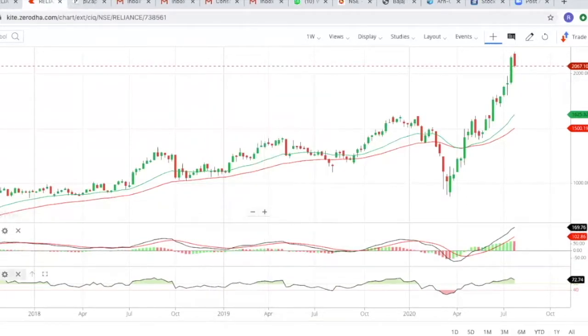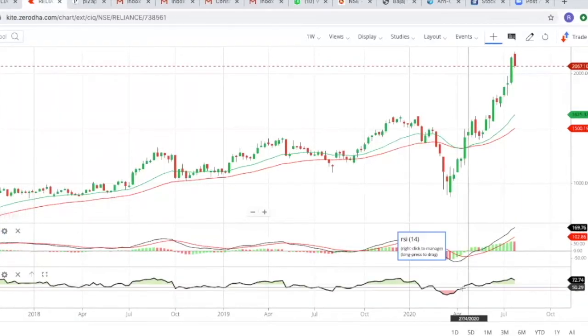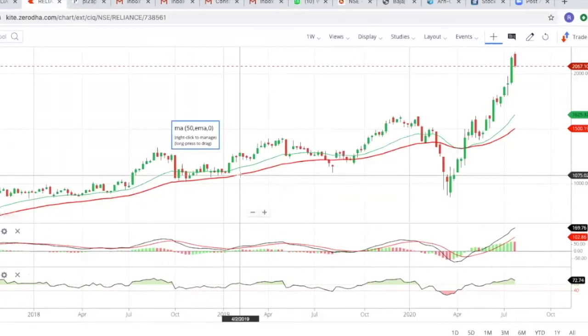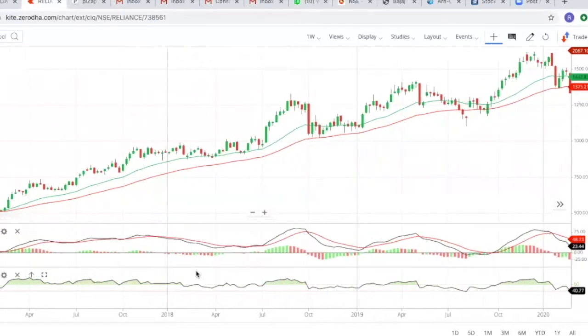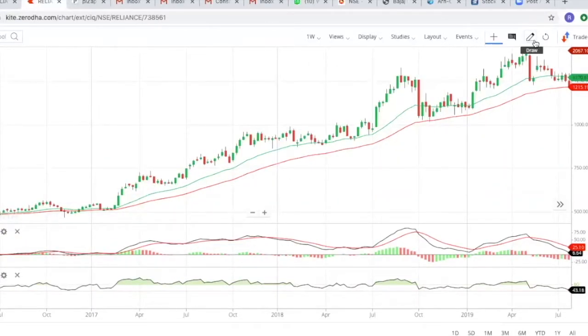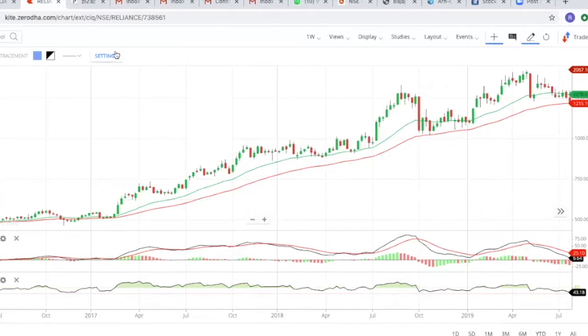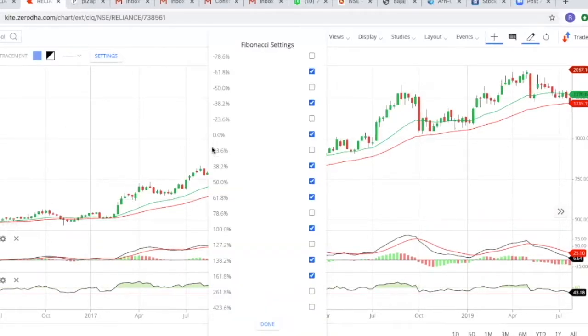Whenever you can see these green zones, that means the market is bullish. In these red zones, the market is negative. So I got the RSI, I got the MACD, I got the moving average. That's enough. Now I'll implement Fibonacci retracement. We'll go to the option called draw, and you can see here Fibonacci retracements. You just have to click over here, go to the settings, and I will click 23%, 78.6%.